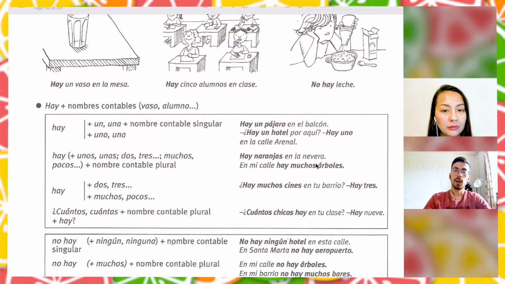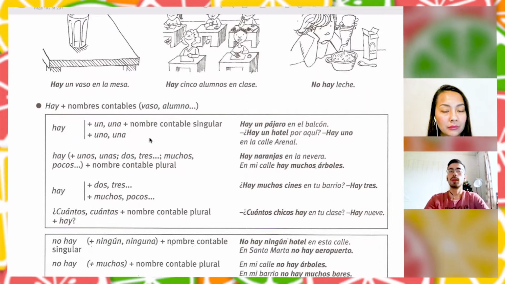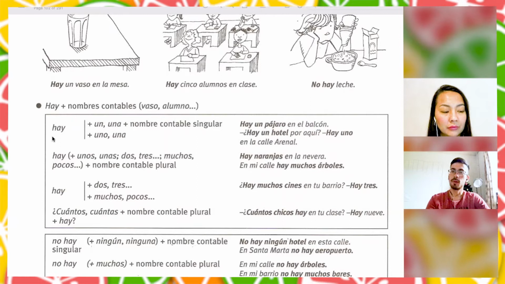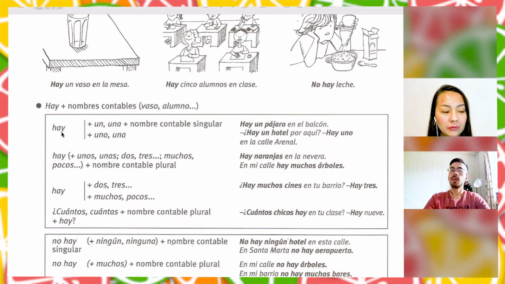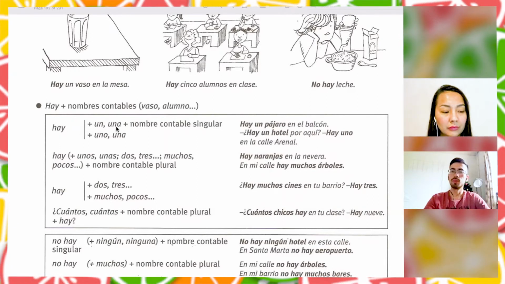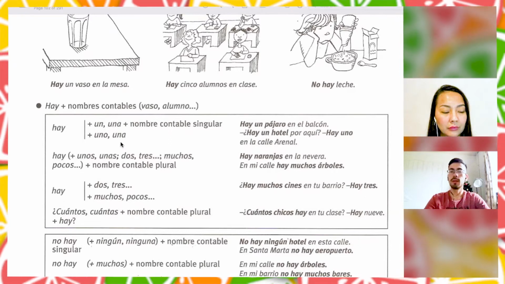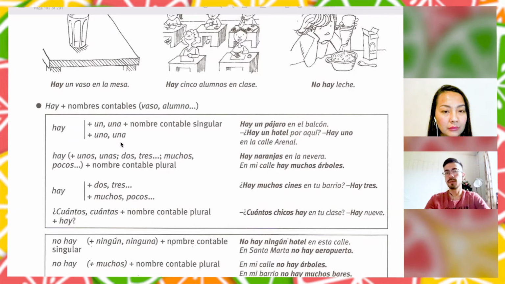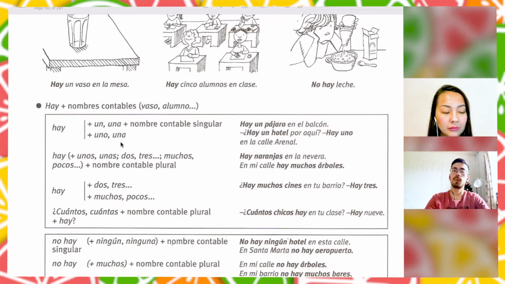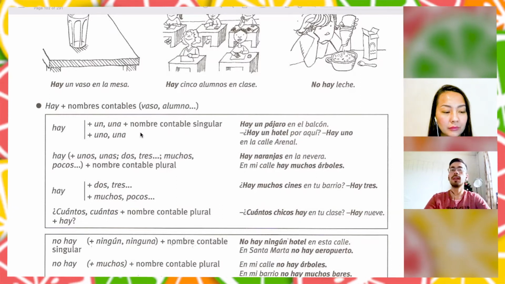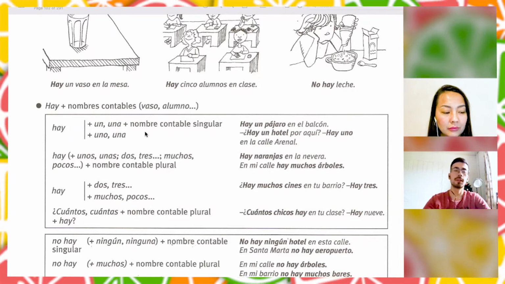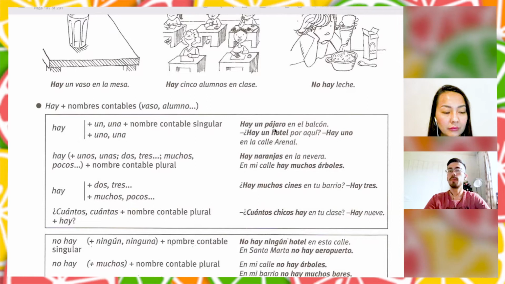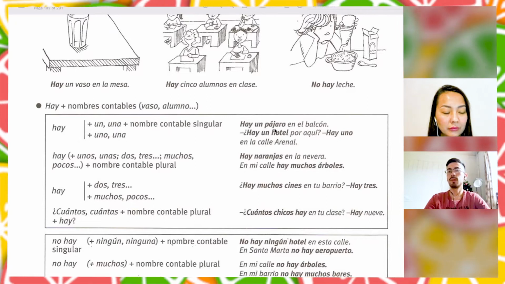So, for example, how can we use them? We will use the verb haber, but in the form hay, right? And then we can use un or una. It depends if it's feminine or masculine, and also if it's plural or singular. And then it's going to be our noun. For example, hay un pájaro en el balcón. There is one bird on the balcony.